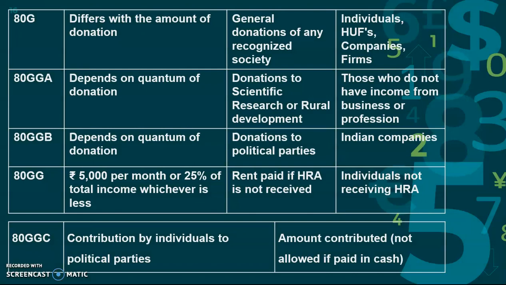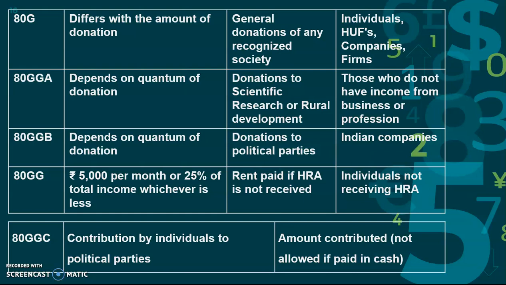Okay. Next is 80G. 80G is mainly for the donation concept. Suppose it's a general donation I am paying to a recognized society.